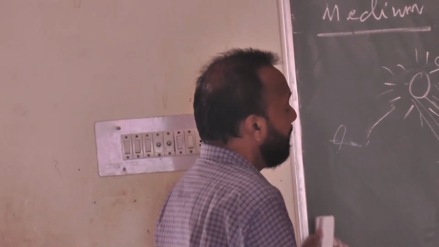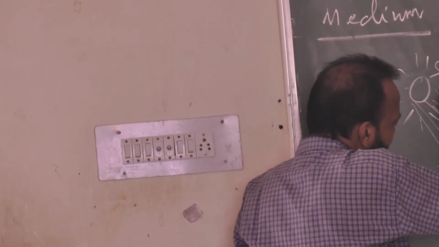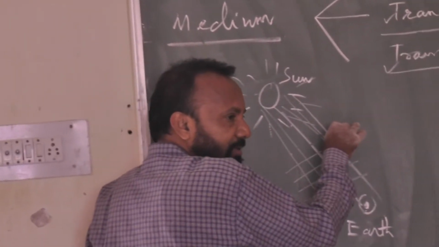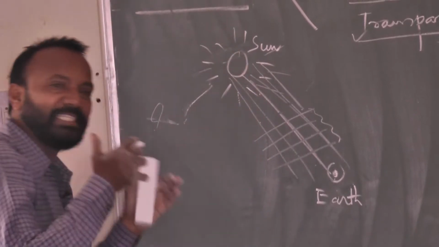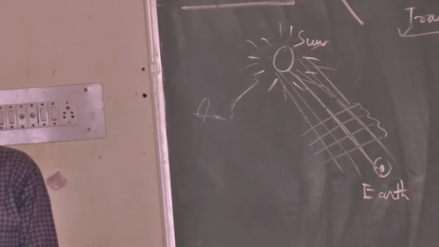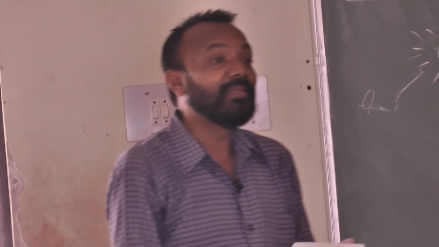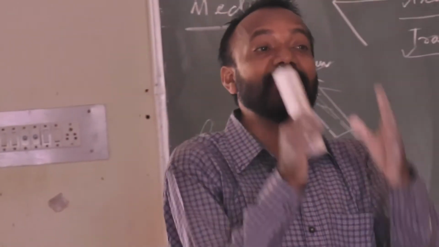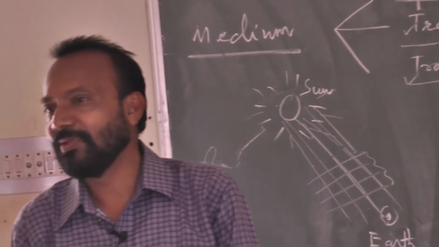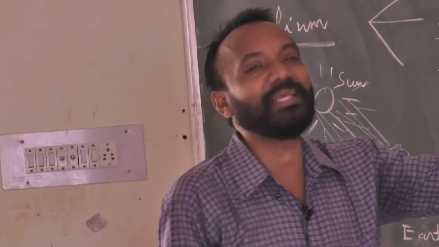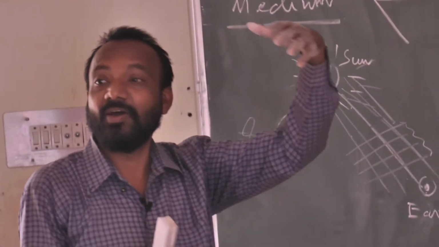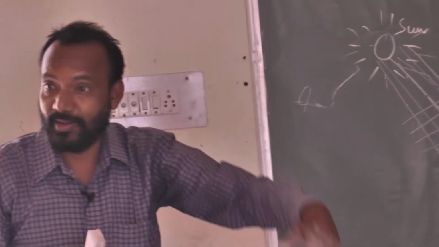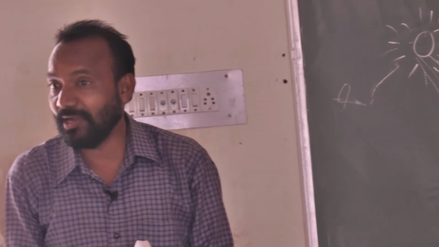So when this radiation is coming and falling, it passes through the atmospheric levels. Maybe somewhere the radiation gets absorbed, maybe somewhere it passes through, and maybe the light energy is not able to pass through completely.